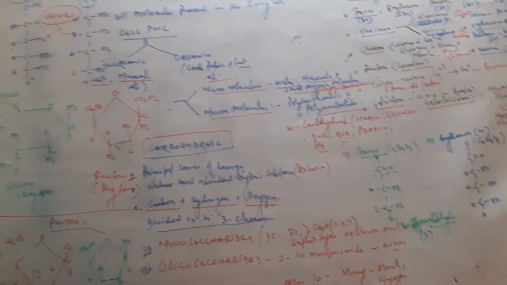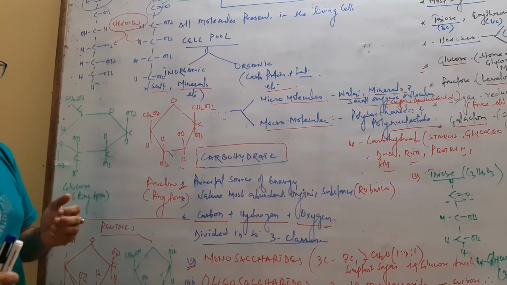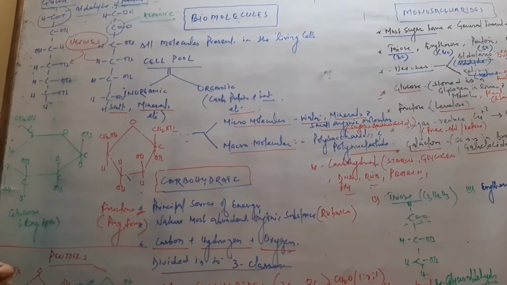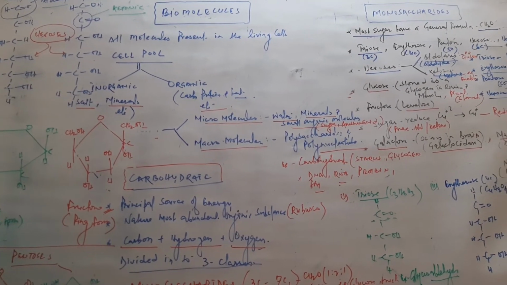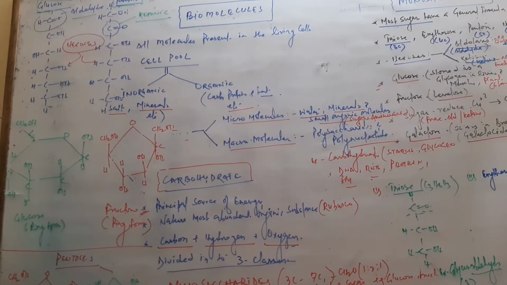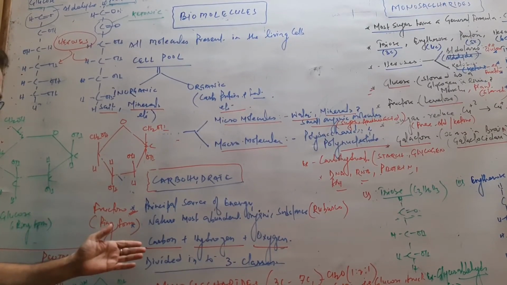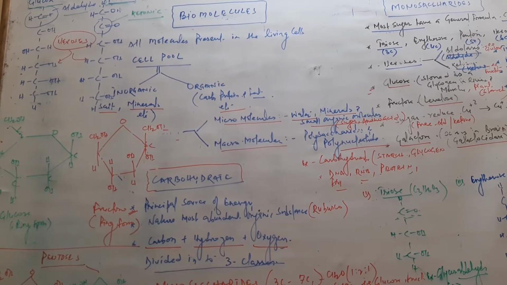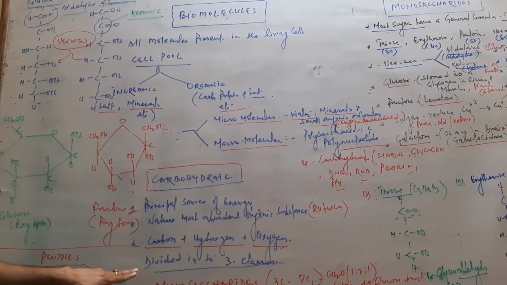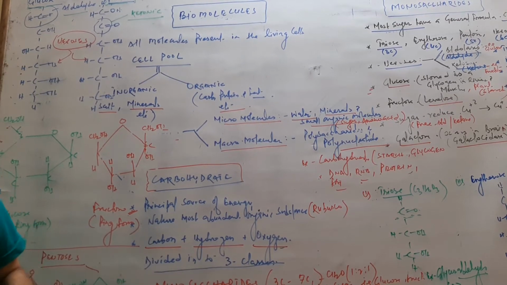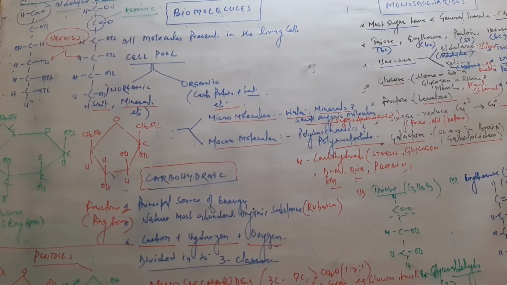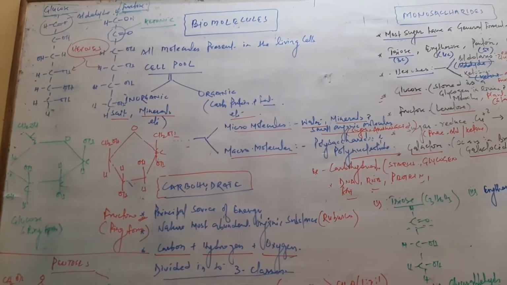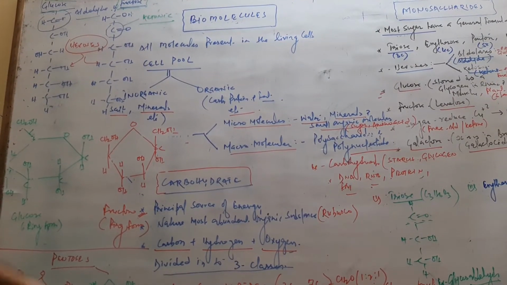Carbohydrate is the most abundant organic substance. One of the organic substances is RuBisCO, ribulose carboxylase, which forms during the carboxylation process during reduction of CO2 to produce carbohydrate. Carbohydrate is a combination of carbon, hydrogen and oxygen, and it is divided into three categories: monosaccharides, oligosaccharides and polysaccharides. These are the categorized forms.